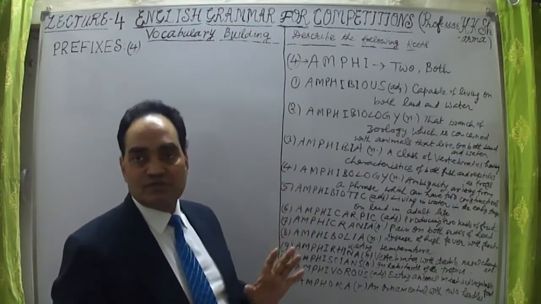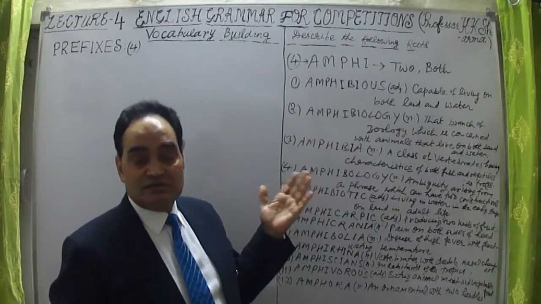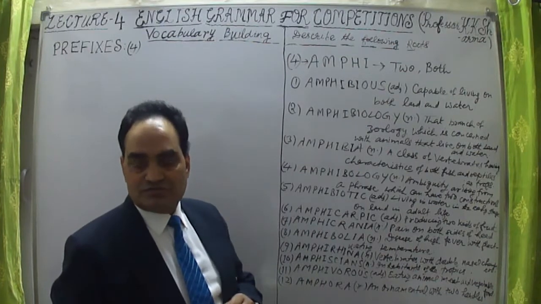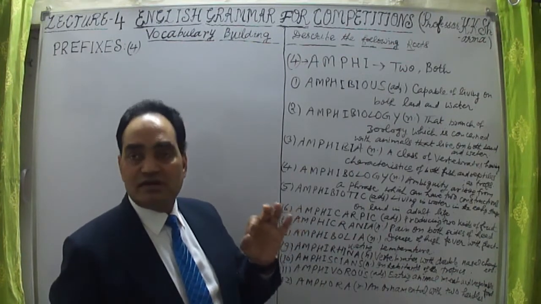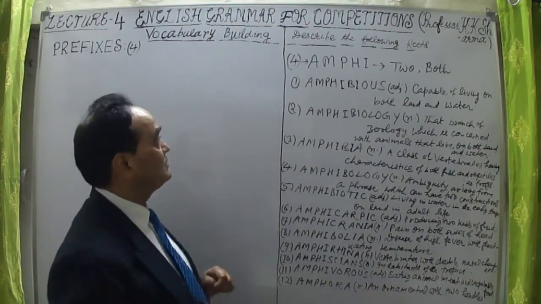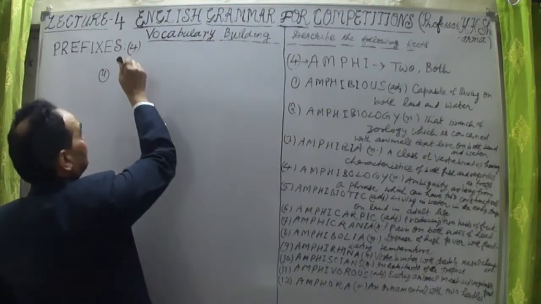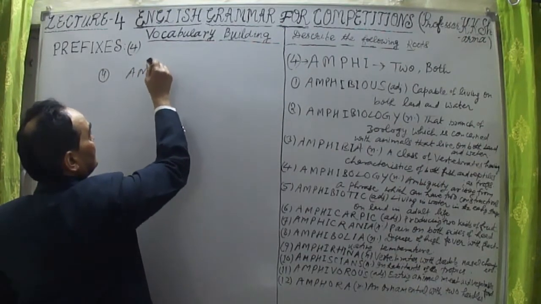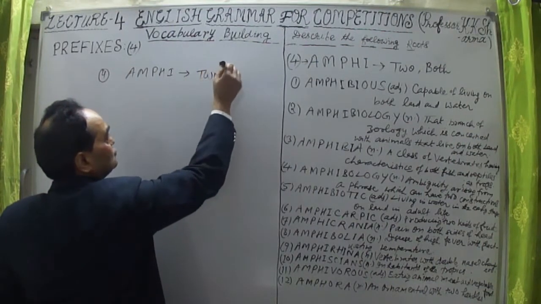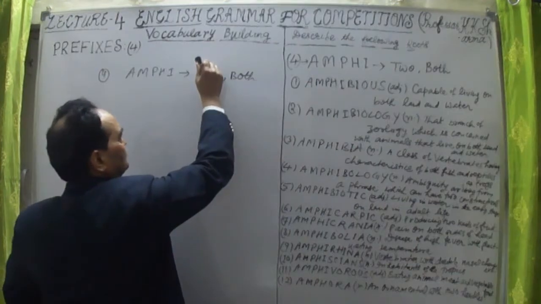Now let us take these words. First, let me take the etymology, from where this prefix has been taken. Adding this prefix to root words will give you a number of different words, and those words will be self-explanatory for you. Let me take the fourth prefix here, amphi, A-M-P-H-I. Amphi means two or both. Both is most appropriate, or two is also fine, because two means both.